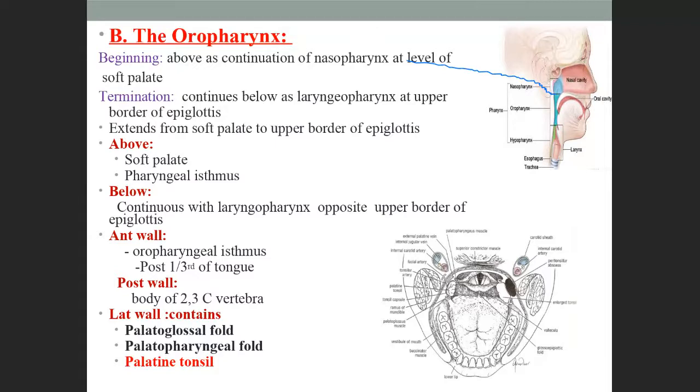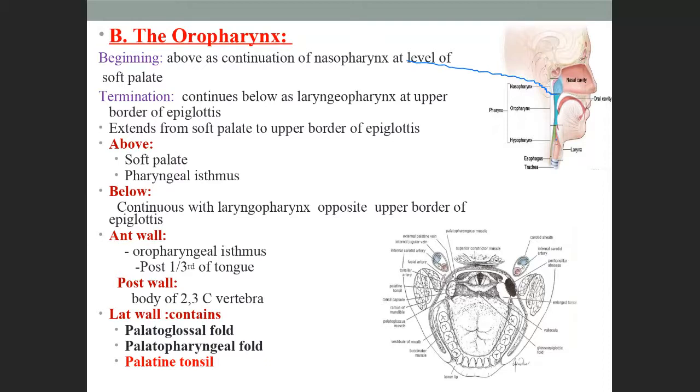And then what happens? It continues behind the larynx, below, at the upper border of the epiglottis. You have already seen the epiglottis. Till the epiglottis, it is called the pharynx. From here to here, the pharynx, then the subdivisions.